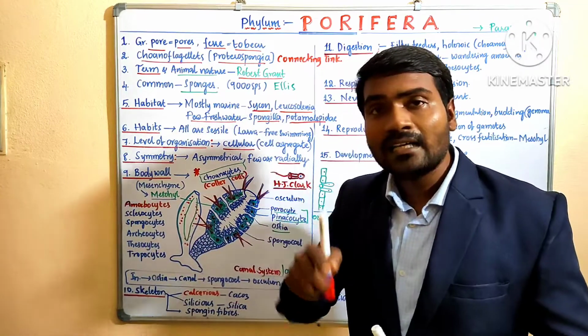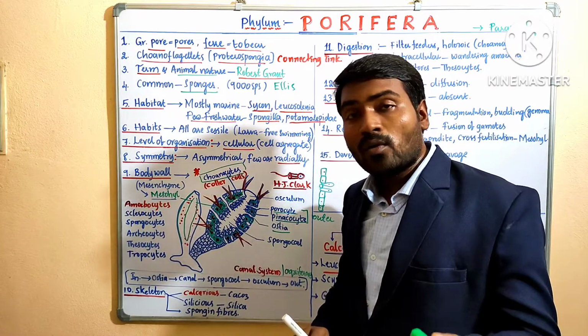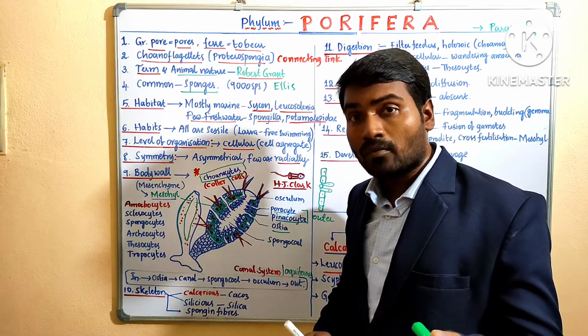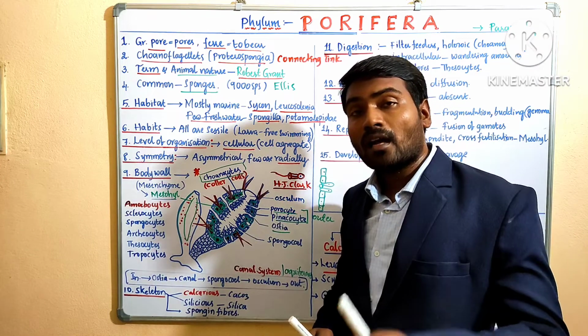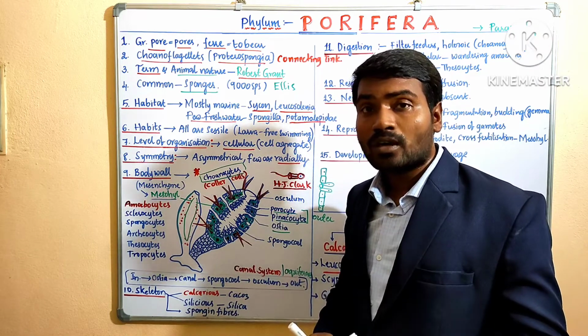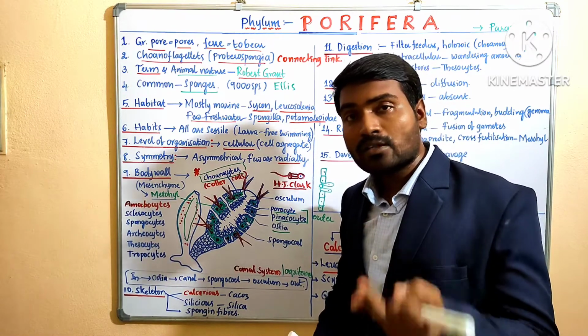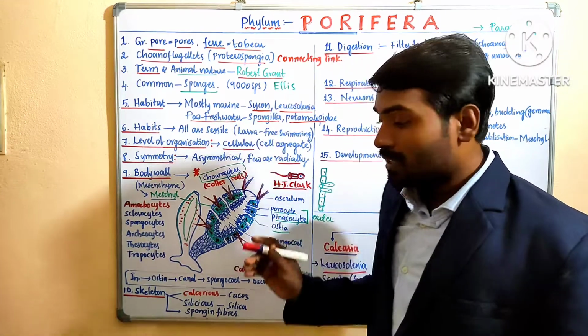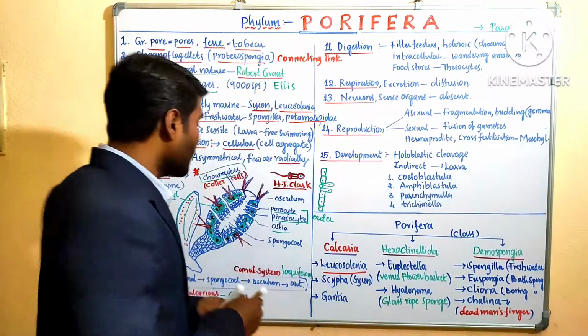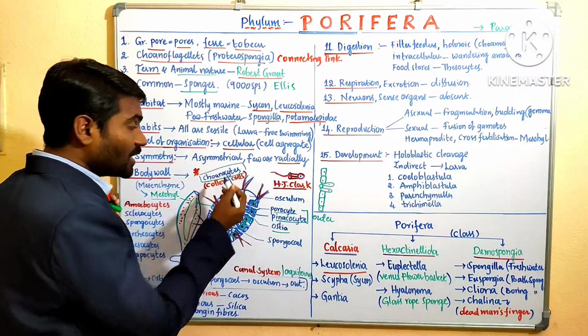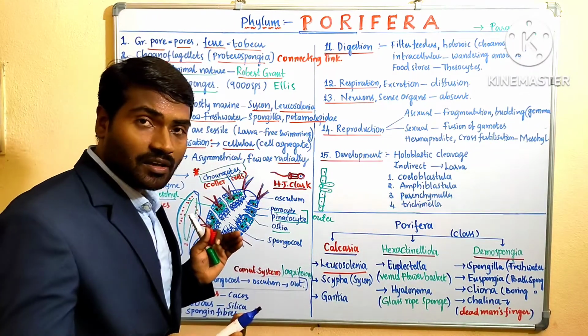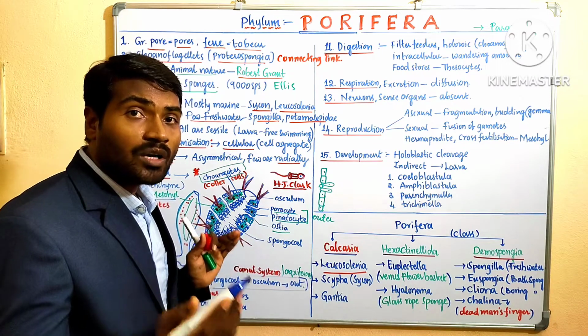The inner lining is called choanoderm. Choanoderm, or we can also call it gastroderm or gastral layer. But the special layer which is formed by choanocytes is a special characteristic feature, hence we can call it choanoderm.